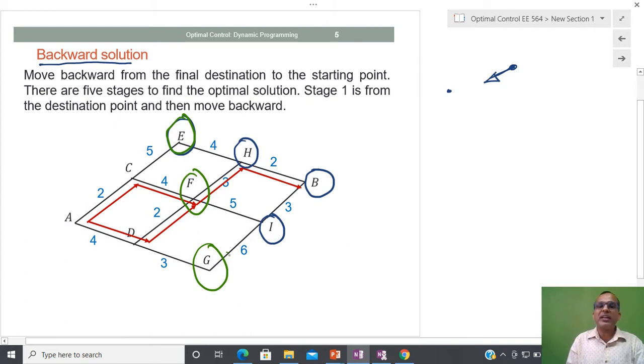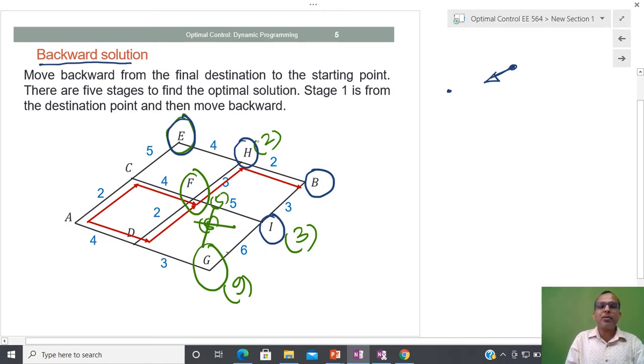Once I have recorded this cost, I am going to update this cost here, that is 2, and at this point I have 3. After that, from here to here, the cost is nothing but 3 plus 6, that is 9. Here I have two choices, 8, or from here I have 5. So I am going to take the least choice.